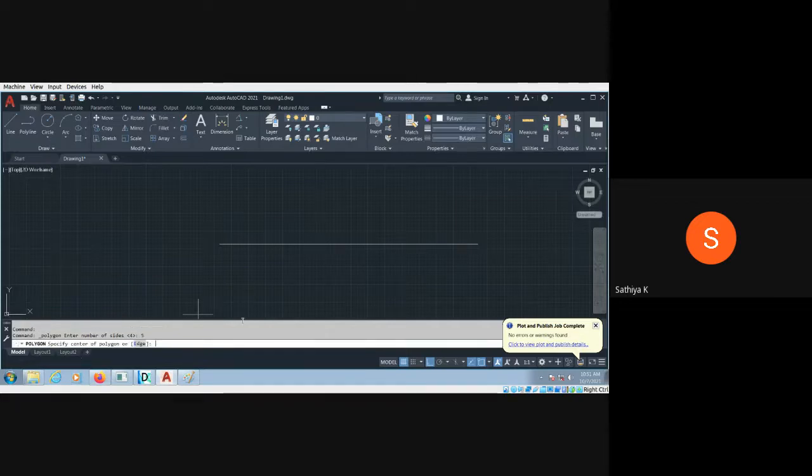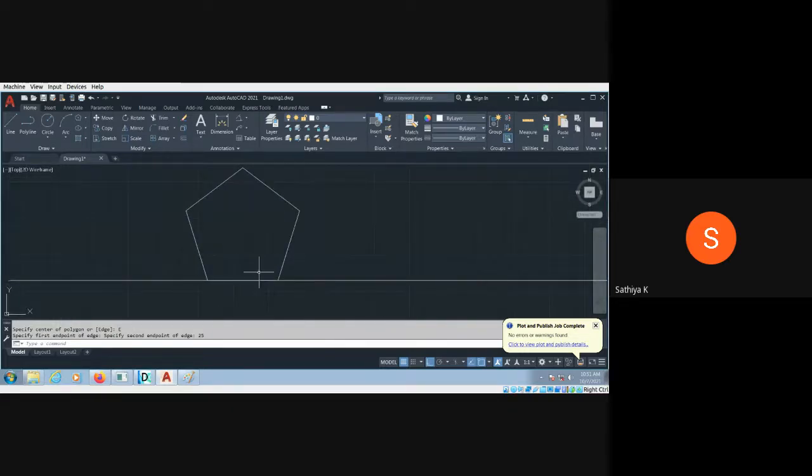Enter and specify the center point. I am going to specify the edge length. I can randomly select here, and it is 25. Okay, so the side length is given like 25. This is a 25 mm pentagon.